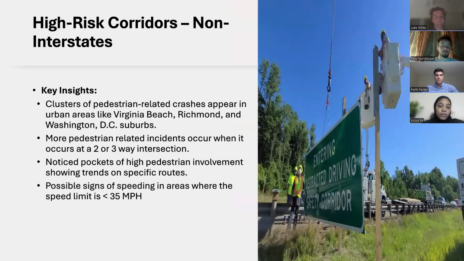Our next step was to incorporate the pedestrian population into our analysis, and we saw that those clusters appeared also in urban areas like Virginia Beach, Richmond, and Washington, D.C., and they created two or three-way intersections where the speed limit of those roads is less than 35 miles per hour.